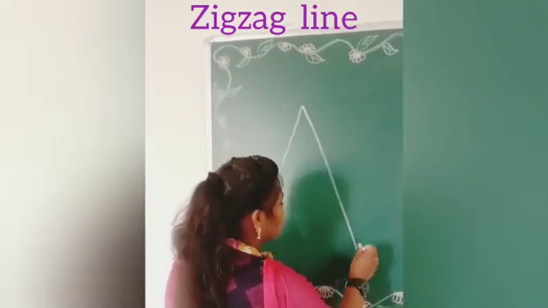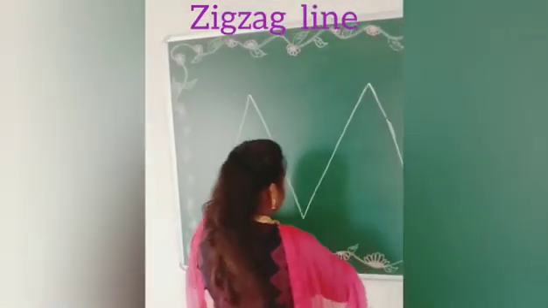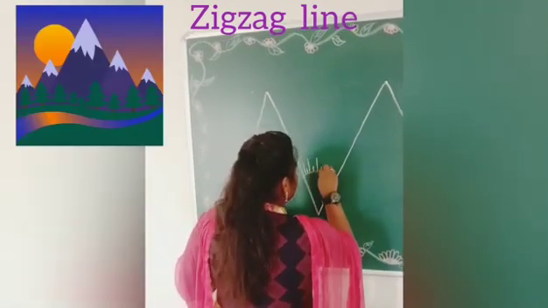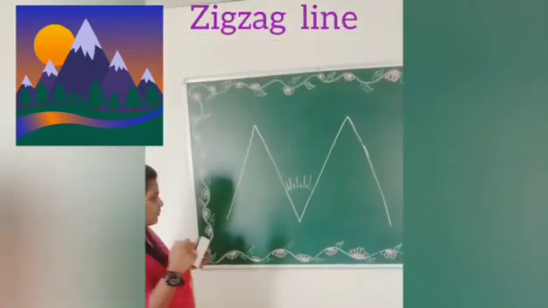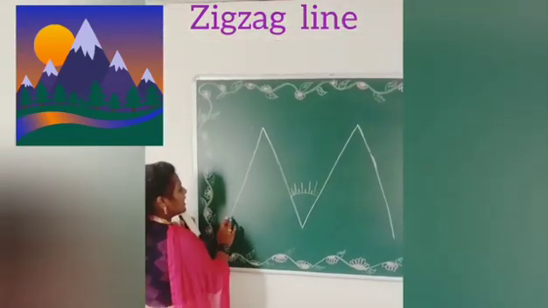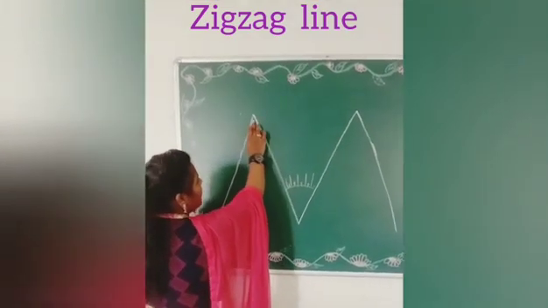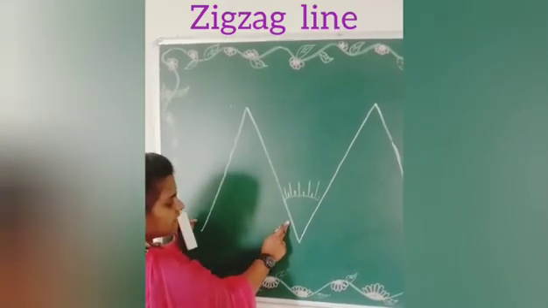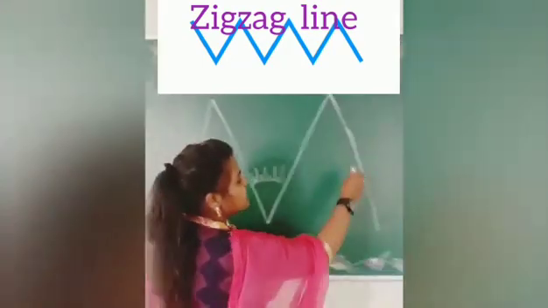So can you guess what am I drawing? Yeah, this is mountain. Have you seen the mountain? So, what's this? Slanting line. Slanting line, and this is another slanting line. These two slanting lines give zigzag line. This is zigzag.